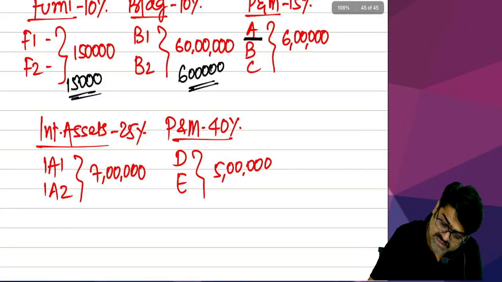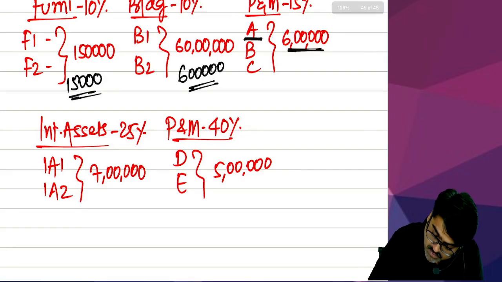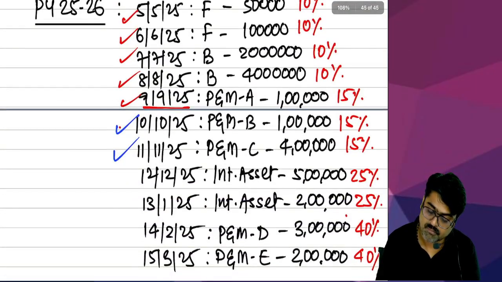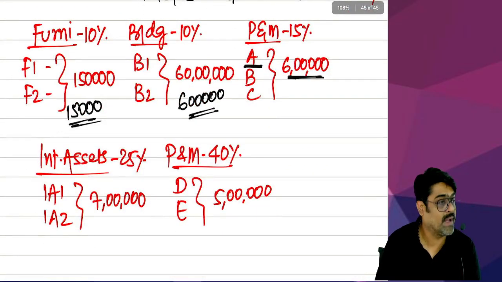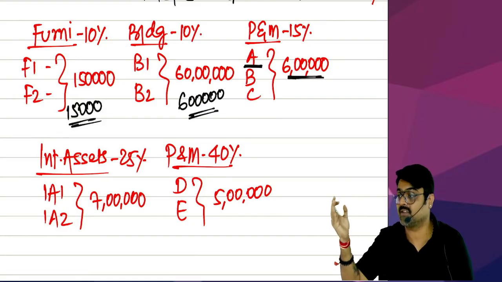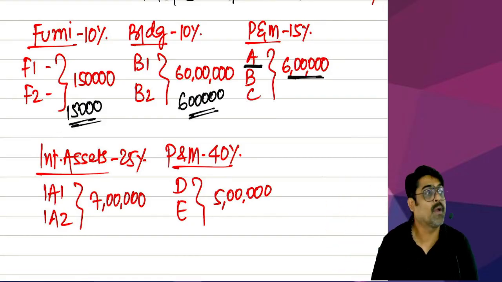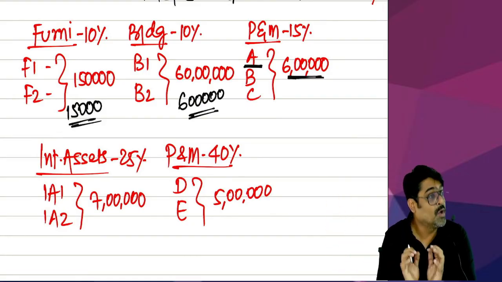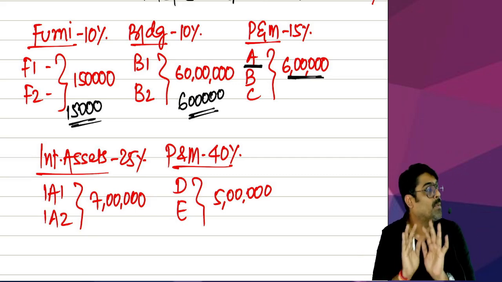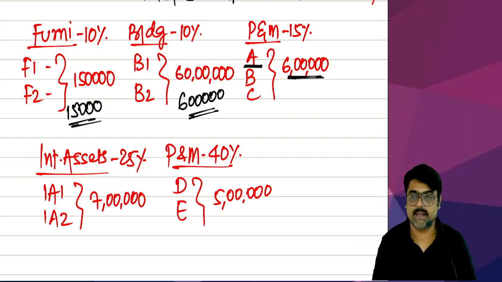Now out of this entire value of A, B and C, what was the value of B and C? 1 lakh plus 4 lakh. It is 5 lakhs. So out of the entire 6 lakh, on 5 lakhs, you can claim depreciation at half rate only. Because that 5 lakh is the value of those assets in the block which are purchased in this year but put to use for less than 180 days.